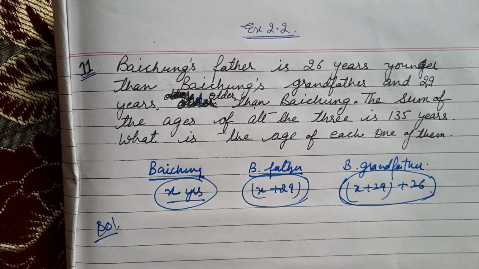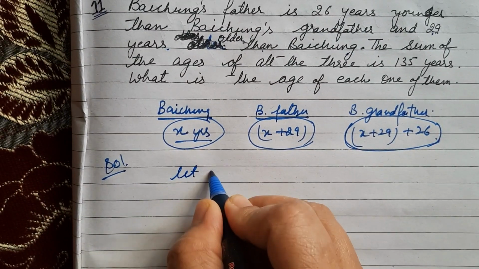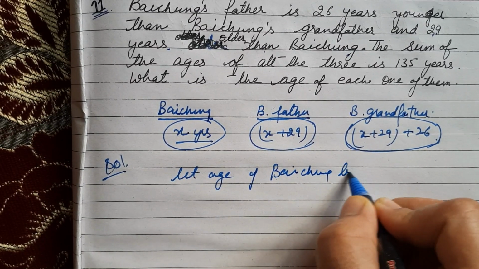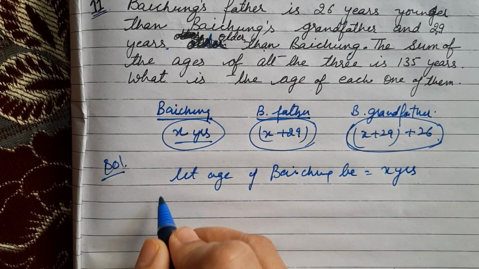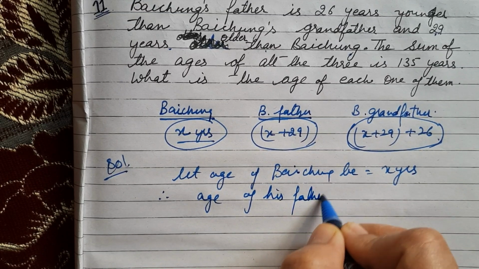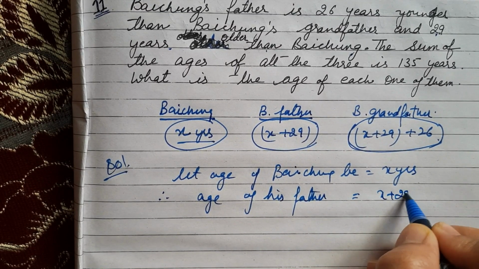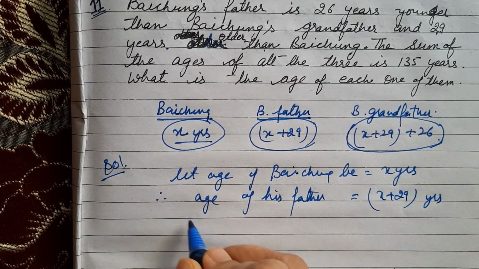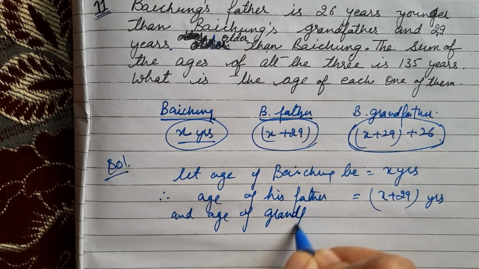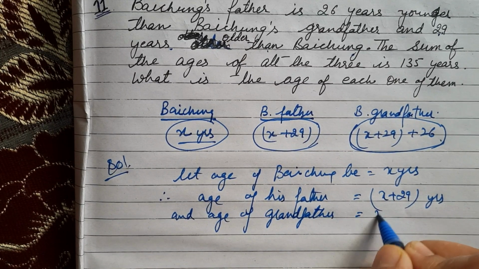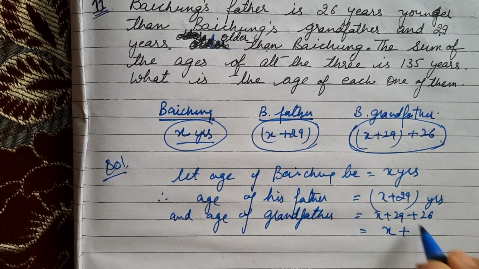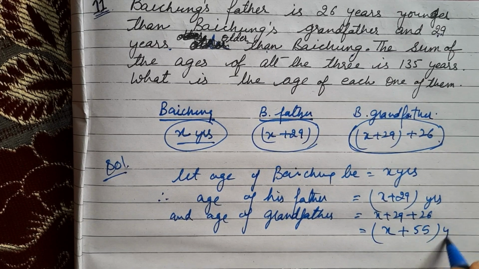So the solution is: let the age of Bacheng be x years. Therefore the age of his father will be x plus 29 years, and the age of grandfather will be x plus 29 plus 26, which means x plus 55 years.